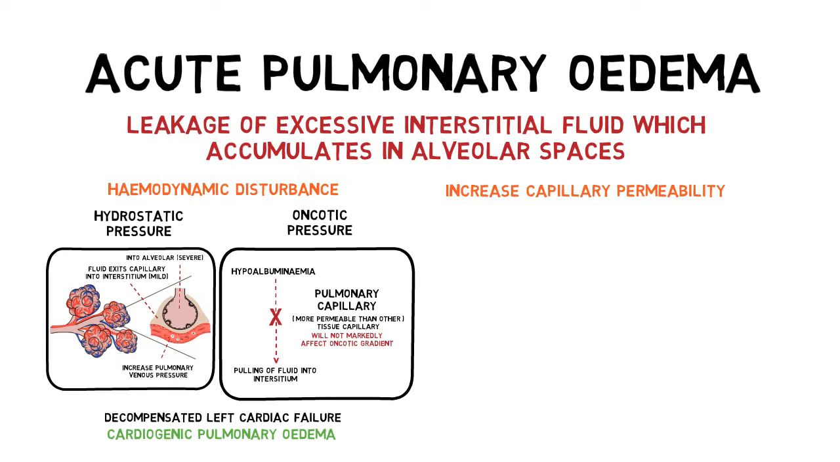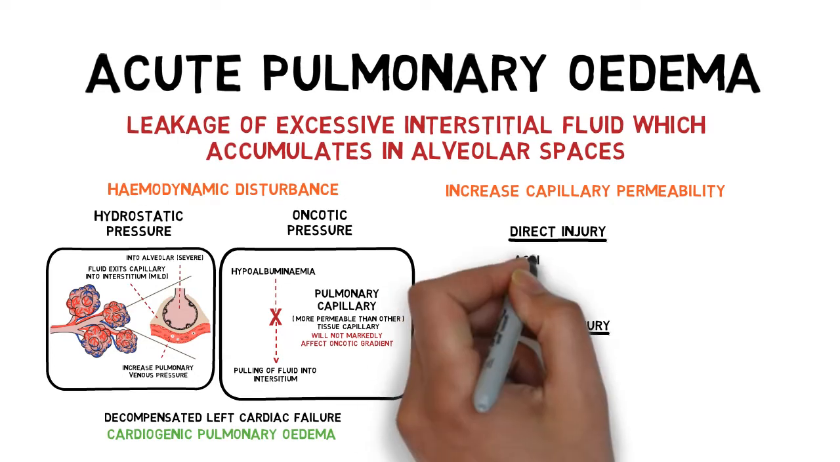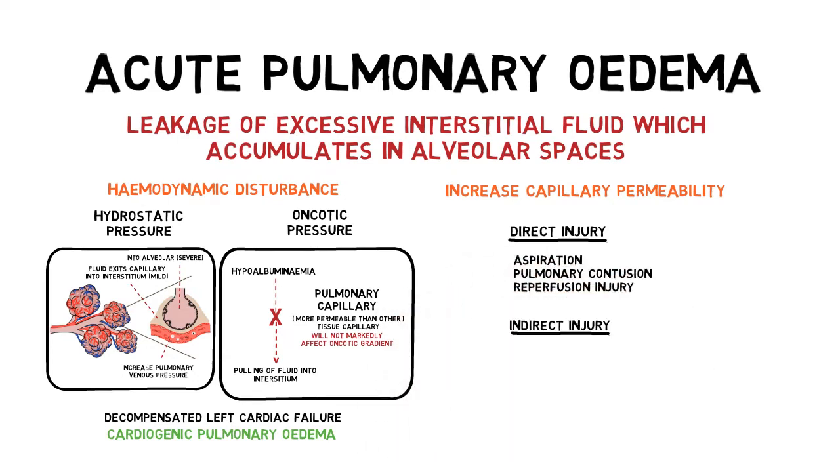Increased capillary permeability can be due to direct or indirect lung injury. Direct injuries, for example, are aspiration of gastric content, pulmonary contusion in trauma, and reperfusion injury. Indirect injuries, for example, are acute respiratory distress syndrome, which is seen commonly in sepsis, complication of pancreatitis, and transfusion-related acute lung injury. All of these causes are also grouped as non-cardiogenic pulmonary edema.